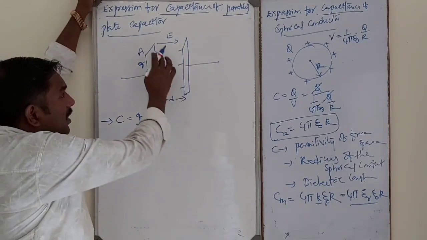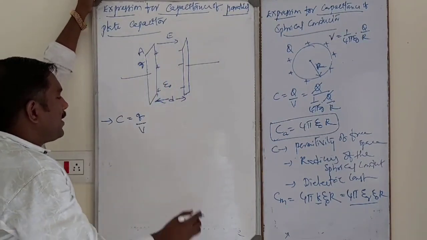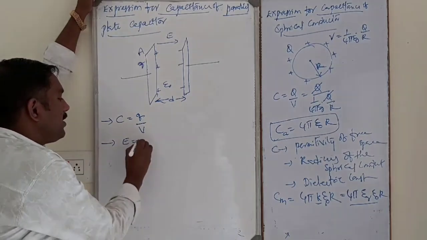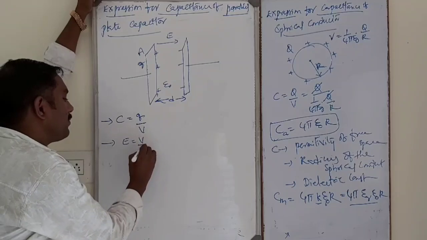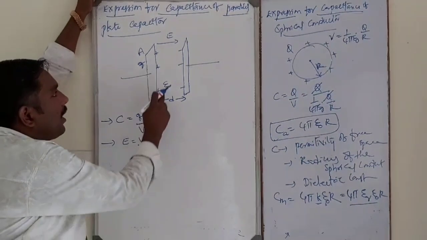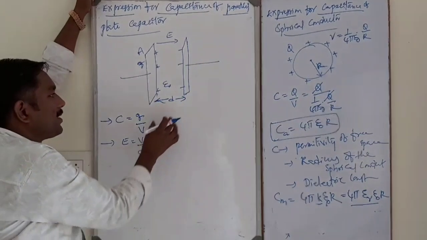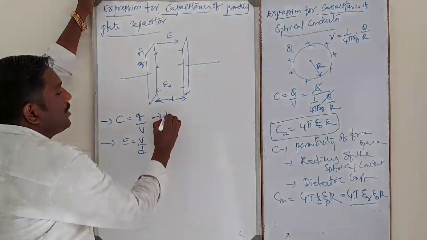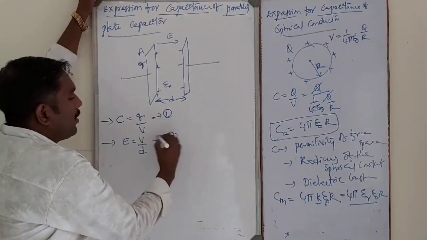Now E is the electric field between the plates. By the relation between electric field and potential difference, E is equal to V by D, where V is the potential difference between the plates and D is the distance between the plates. This is equation number 2.